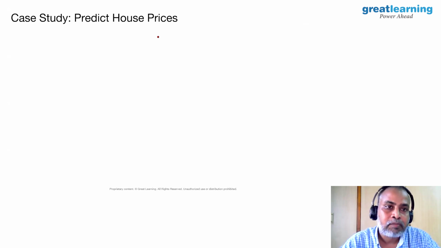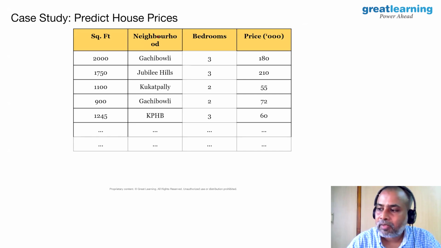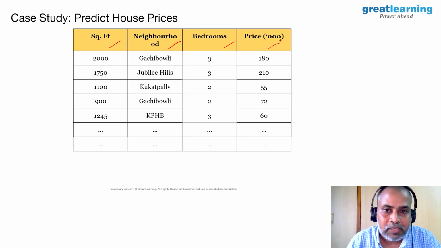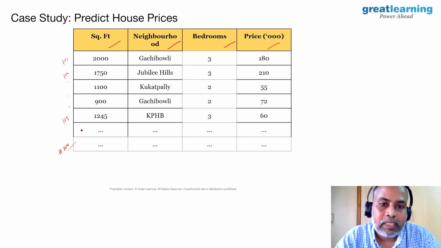The first case study is predicting house prices. Say for example, I have the following data, wherein I have the area of the house in square feet, the neighborhood where the house is located, the number of bedrooms in the house, and the price of the house in thousands of rupees. So for a few houses, I have these data points: house number 1, house number 2, house number 5, house number 100. I collected these data points.